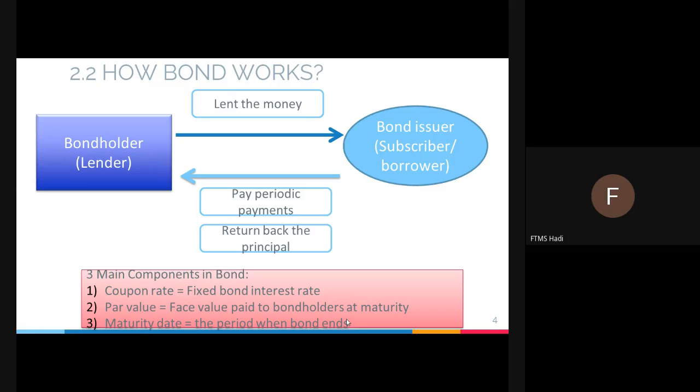Some bonds have 5 years, some have 7 years, some have 10 years. It depends on the agreement between borrower and lender. If the borrower agrees to a 30-year payment, they have to pay the lender within 30 years, which means the maturity date will be after 30 years. But if a company agreed to borrow money and pay back within 15 years, the maturity date will be after 15 years. That is how the agreement will end.